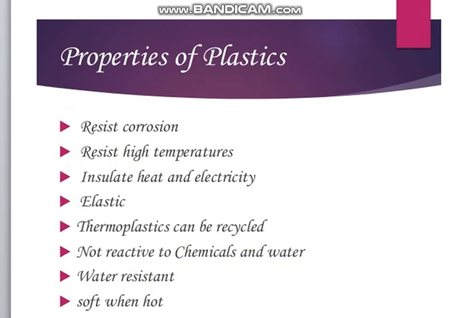Plastics are light, strong, durable and easy to handle. Plastic can be molded into any desired shapes and sizes and can also be colored. They are poor conductors of heat and electricity. They do not corrode or rust or react with chemicals.